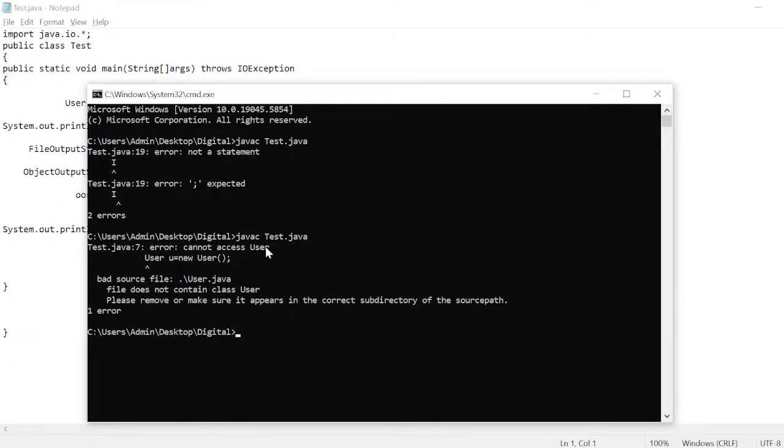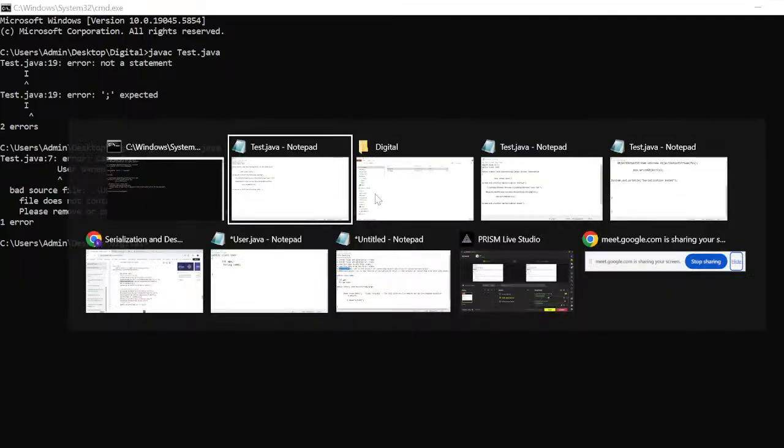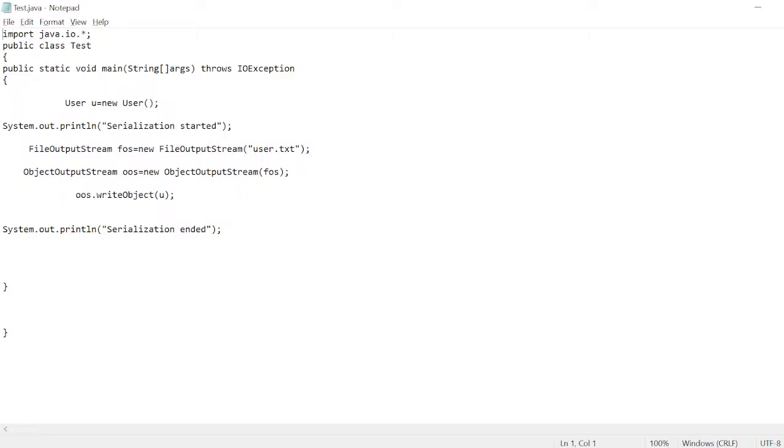Here we wrote the class as Test and the object as User. Both are not the same, right? That is the error it was showing.